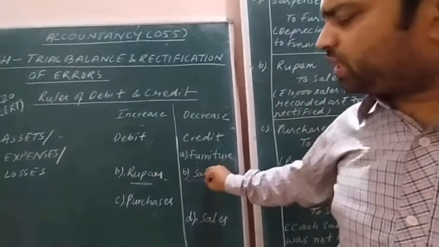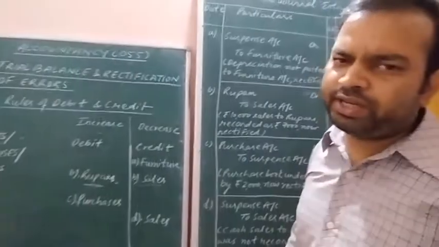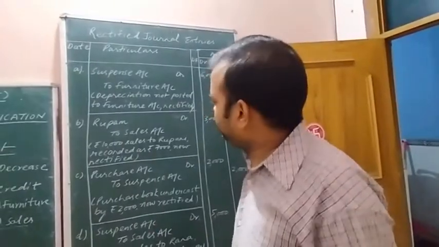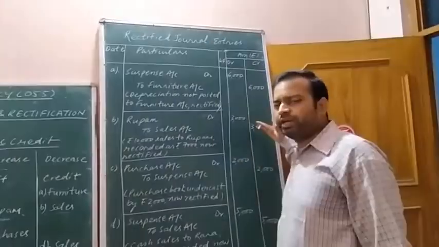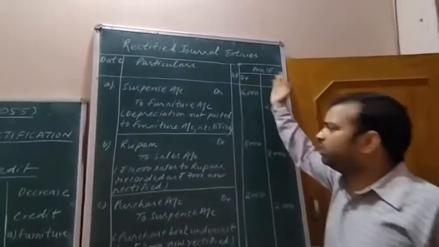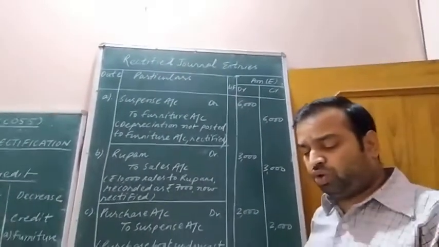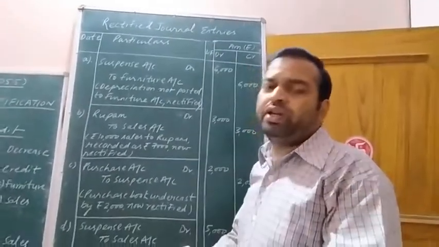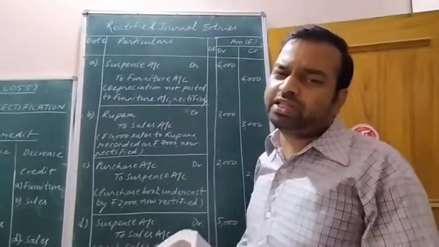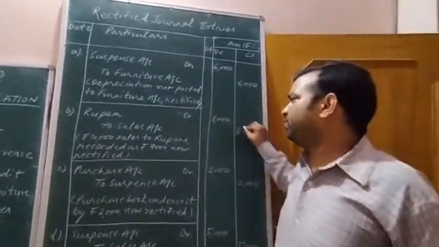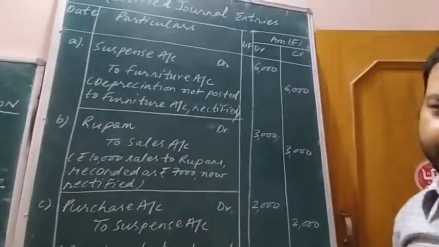In the case of undercasting, we have to pass the original journal entry, and whatever amount is undercasted, that amount is written in the amount column on the debit and credit side. Here, in place of a 10,000 rupees transaction, we recorded 7,000 rupees. The difference is rupees 3,000, and that 3,000 rupees will be written on the debit and credit side.